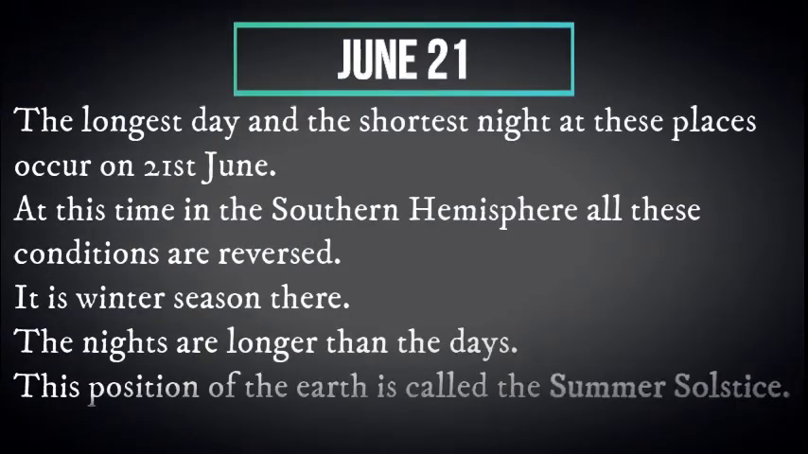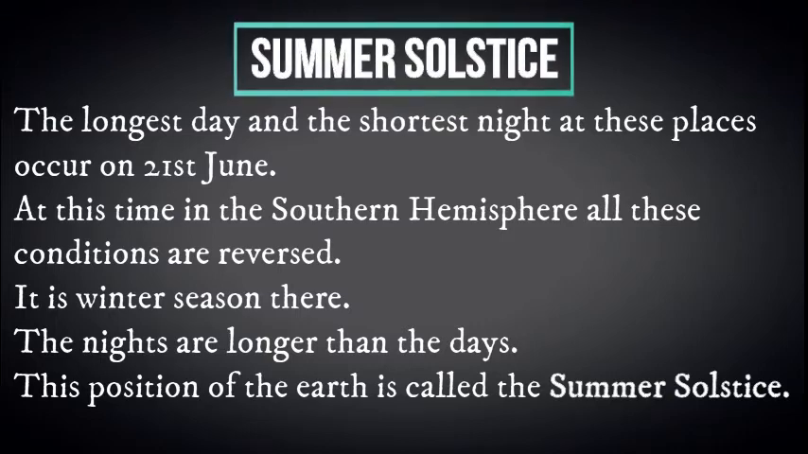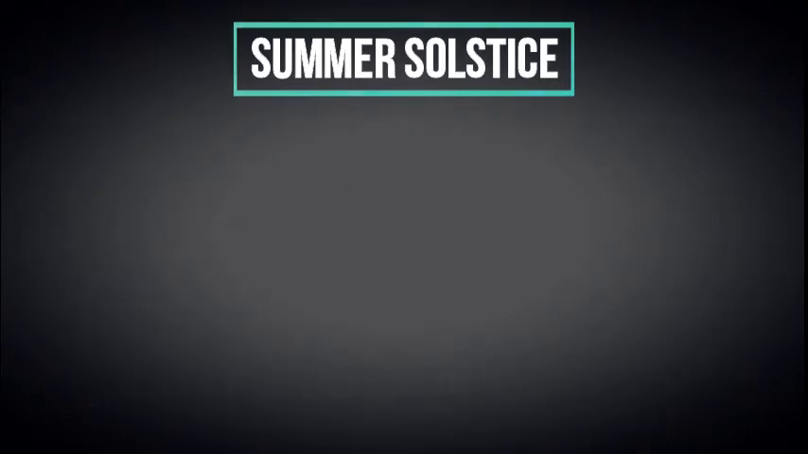The longest day and the shortest night at these places occur on 21st June. At this time, in the southern hemisphere, all the conditions are reversed. It is the winter season there. The nights are longer than days. This position of the earth is called the summer solstice.